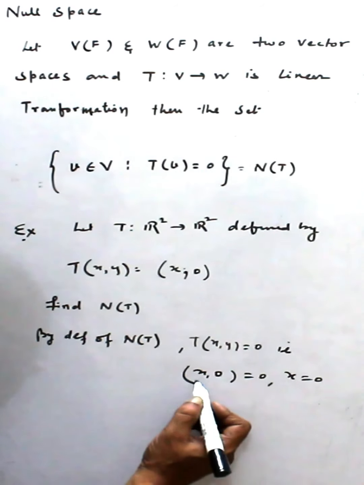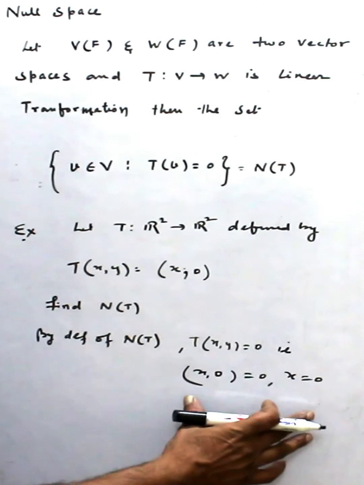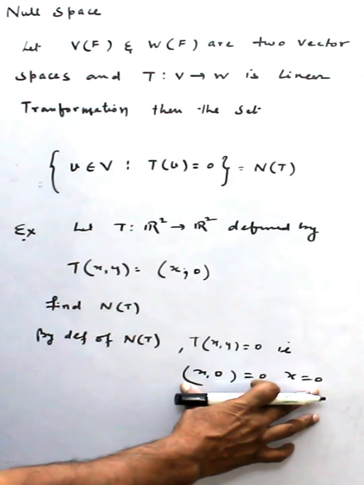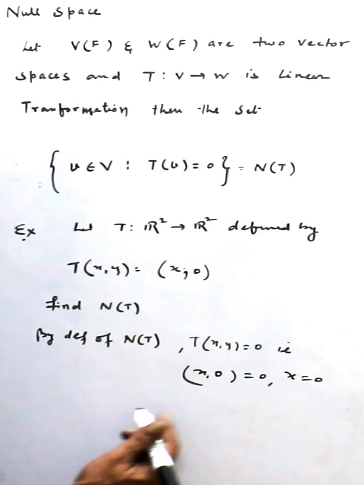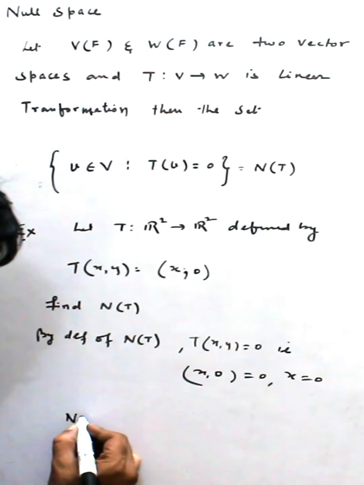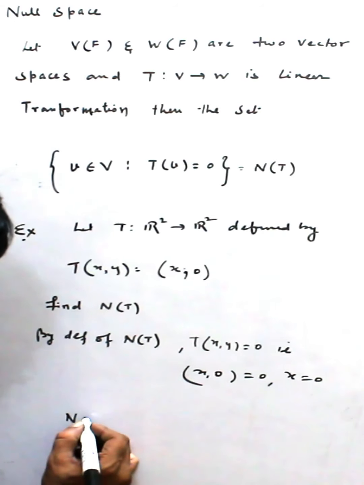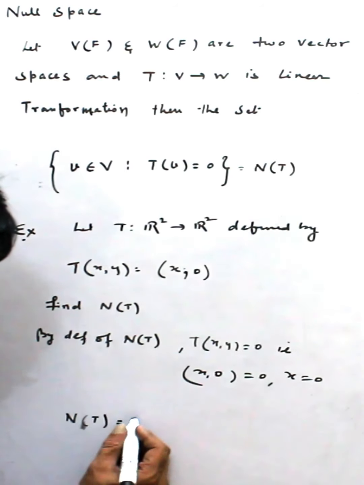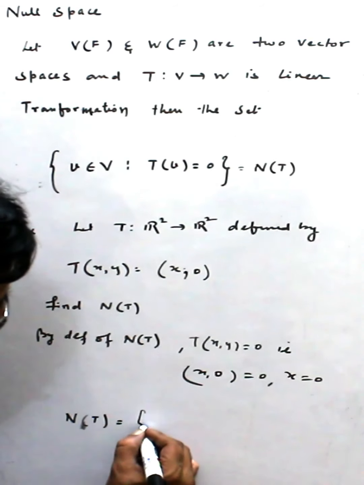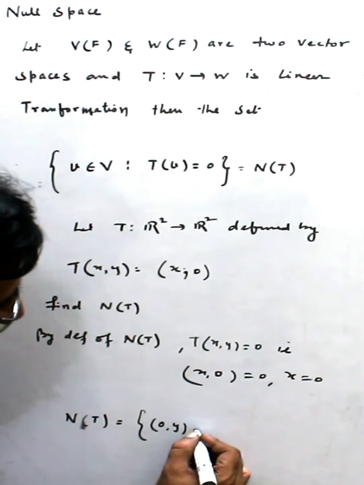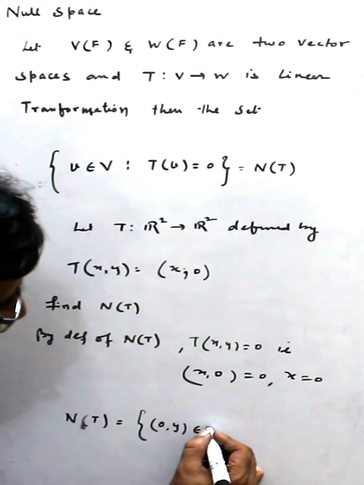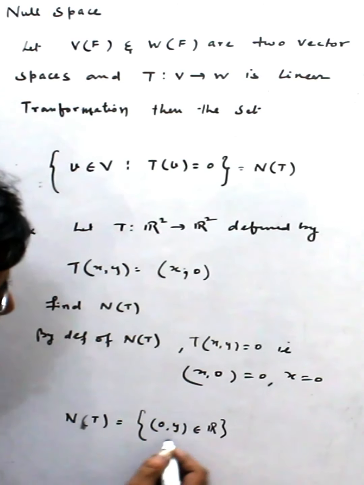That means y we don't know, y is not 0 because we didn't find y is 0. That means N(T) contains all vectors along the y-axis. That means (0, y) belongs to R square.